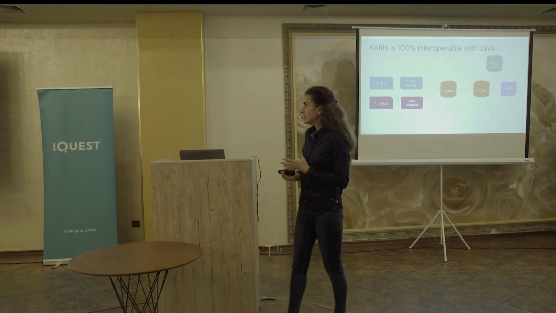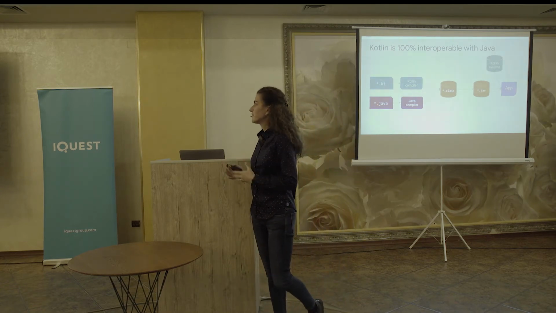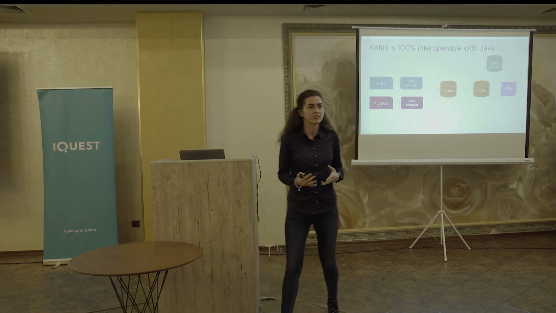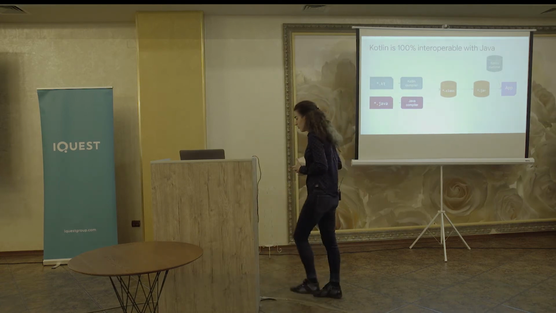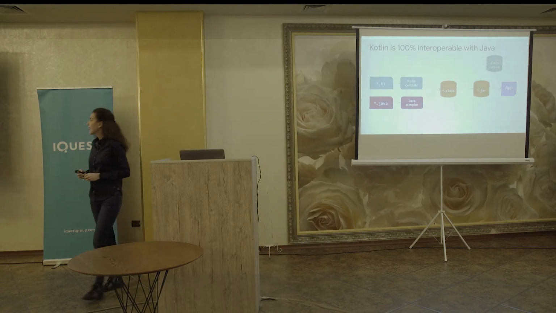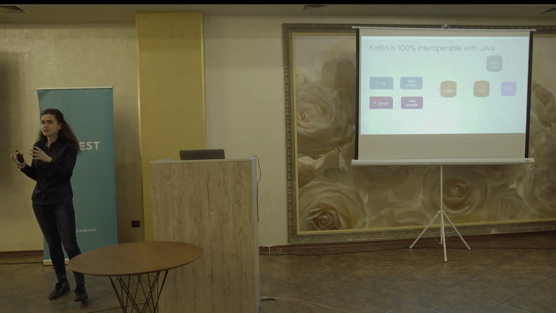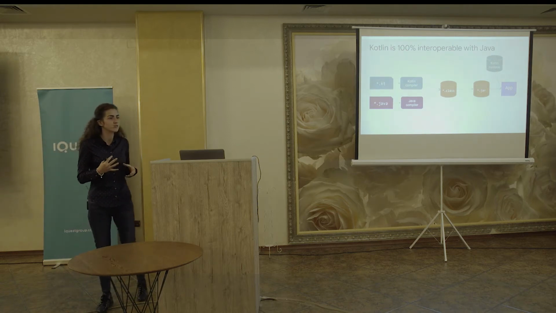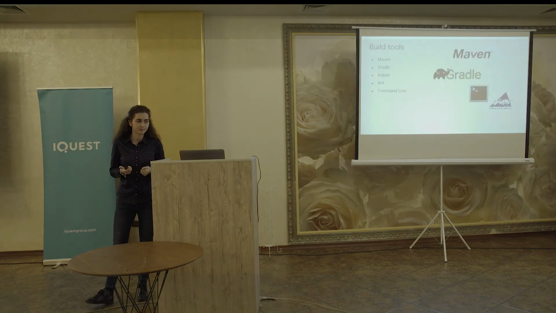About the interoperability with Java, the process is very simple. All the files that are written in Kotlin have the extension KT, and they are compiled to .class files. And after that, they are packaged in a jar file, and that jar file is compiled and finally is created and released in an app.